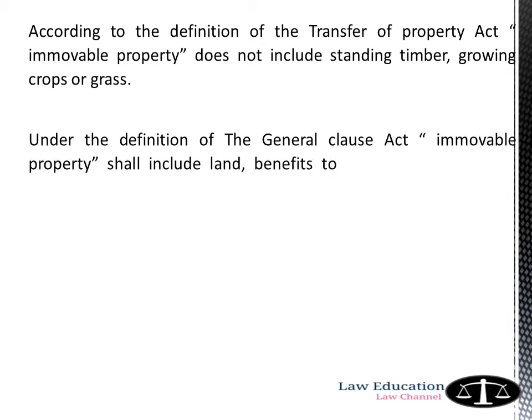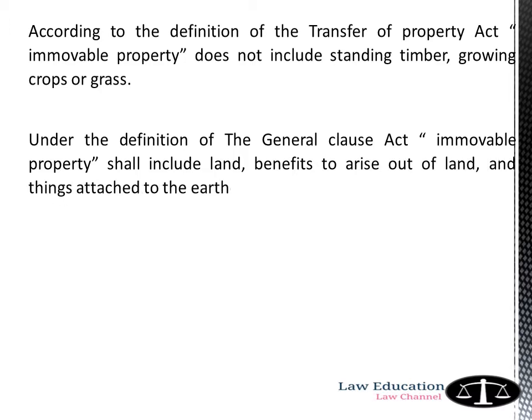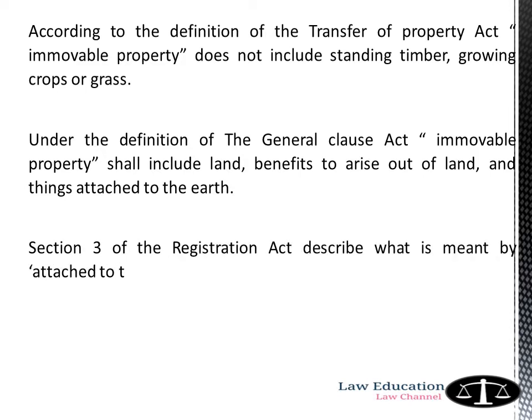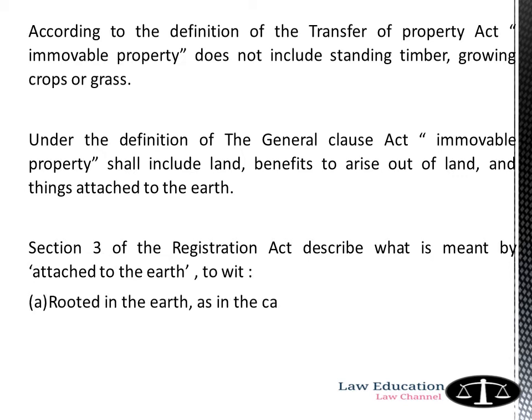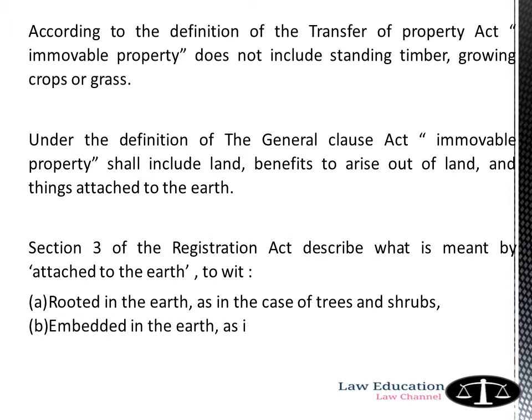Section 3 of the Registration Act describes what is meant by attached to the earth. It means: A, rooted in the earth, as in the case of trees and shrubs; B, embedded in the earth, as in the case of walls or buildings; or C, attached to what is so embedded for the permanent beneficial enjoyment of that to which it is attached.